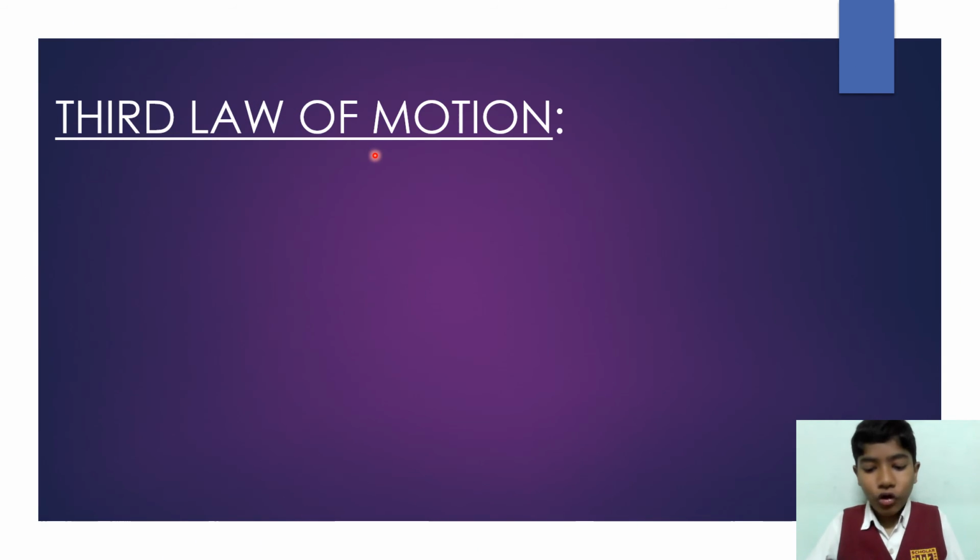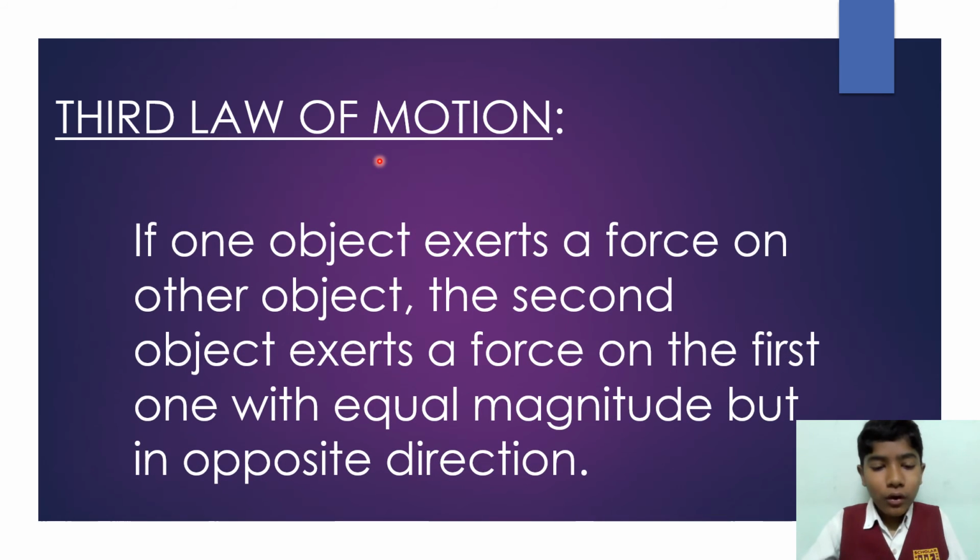Now the third law of motion. What is the third law of motion? If one object exerts a force on another object, the second object exerts a force on the first one with equal magnitude but in the opposite direction. In simple words, it is nothing but action is equal to reaction, right? Let us prove this with the help of an example.